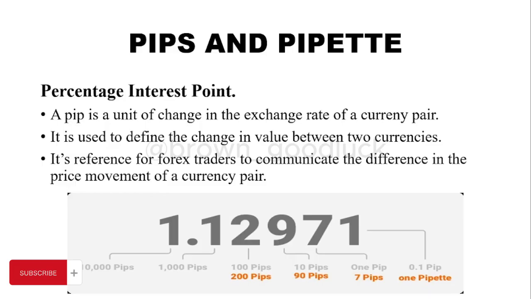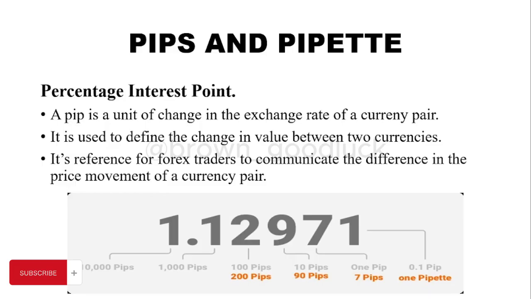If you move from where you are staying right now to a different city, you can tell the distance you've covered or the time you spent making this movement. So the amount a currency pair moves is what we call pips, percentage in point, right?